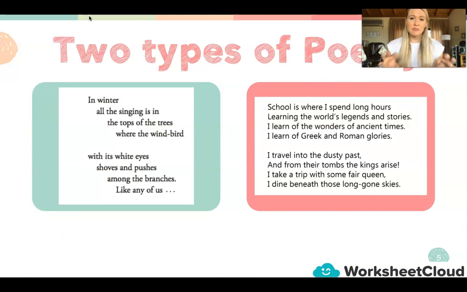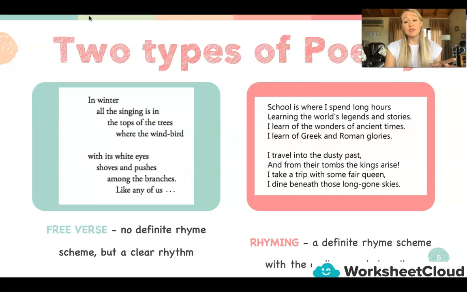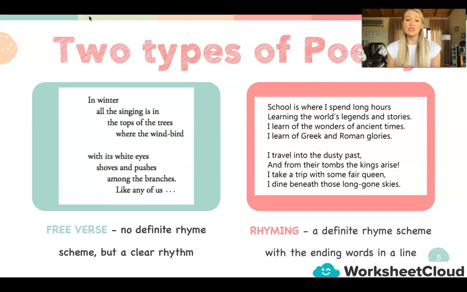Okay, now we're going to be looking at two types of poems. We can classify poems according to number one, if they are known as a free verse, or number two, if they are known as a rhyming poem. So let's first look at a free verse poem. I'm going to read the poem with you. In winter, all the singing is in the tops of the trees where the wind bird, with its white eyes, shoves and pushes among the branches like any of us.